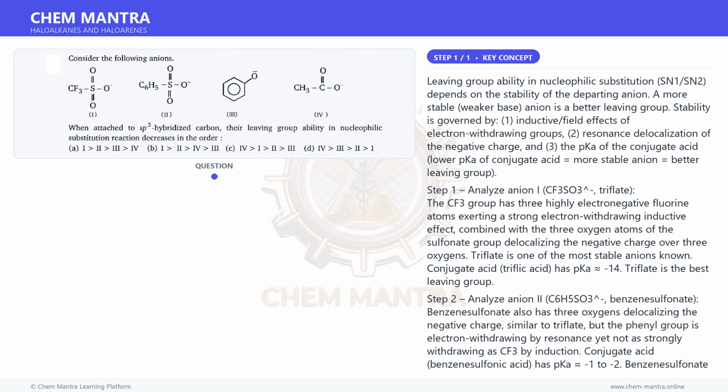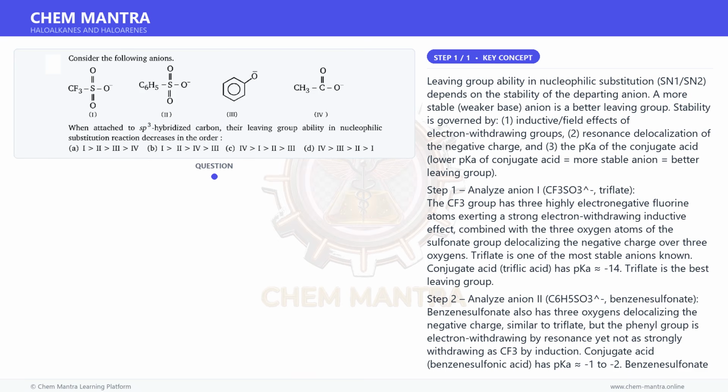Step 2. Analyze anion 2, C6H5SO3-, benzenesulfonate. Benzenesulfonate also has 3 oxygens delocalizing the negative charge, similar to triflate, but the phenyl group is electron withdrawing by resonance, yet not as strongly withdrawing as CF3 by induction. Conjugate acid, benzenesulfonic acid, has pKa -1 to -2. Benzenesulfonate is an excellent leaving group, second only to triflate among those listed.